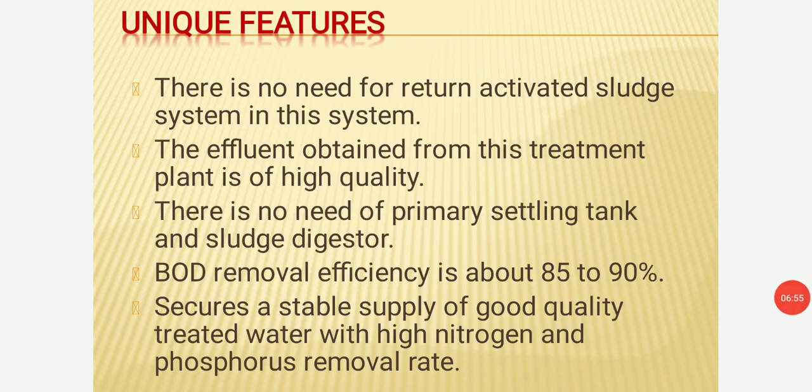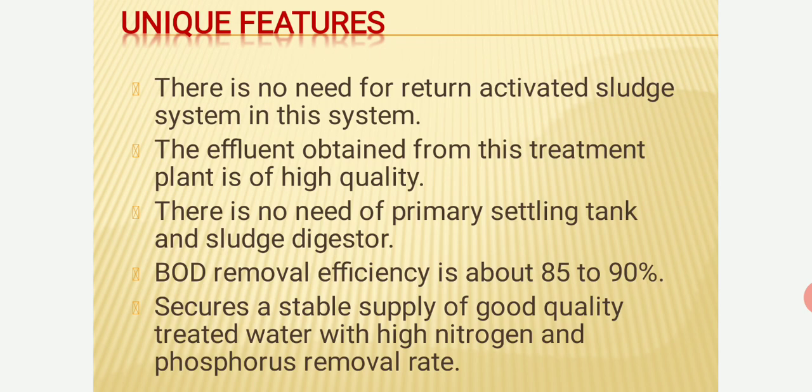Now let's move on to the various unique features of this SBR system. Firstly, there is no need for a return activated sludge system. In the activated sludge process, we need some sludge which is brought back to the aeration tanks, or you can say primary sedimentation tanks, so that bacterial decomposition starts again and enough bacteria are present to satisfy that condition. We have to return that activated sludge, but in this case, there is no need of it.